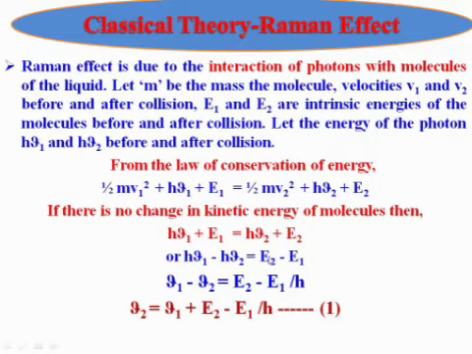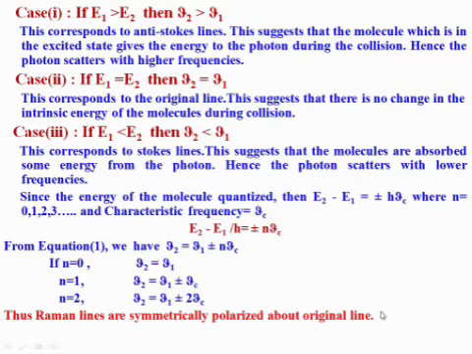If there is no change in kinetic energy of molecules, then the above equation can be written as h nu 1 plus E1 equals h nu 2 plus E2, or h nu 1 minus h nu 2 equals E2 minus E1, or nu 1 minus nu 2 equals (E2 minus E1) by h, or nu 2 equals nu 1 plus (E2 minus E1) by h. This is equation number 1.